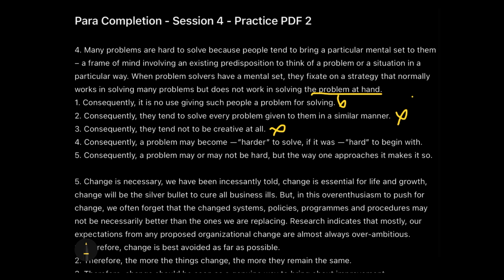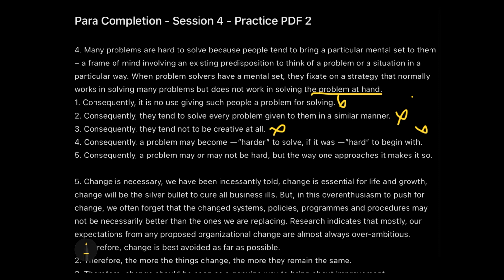Consequently, a problem may become harder to solve if it was hard to begin with. Now, the beginning of a problem is not a consideration for us right now, because we are more concerned about people having a fixed mindset, and that fixed mindset leading to solving a number of problems except for the one which we have right now. So this also eliminates, because it's too narrow. It's just relating to what we have mentioned right now.